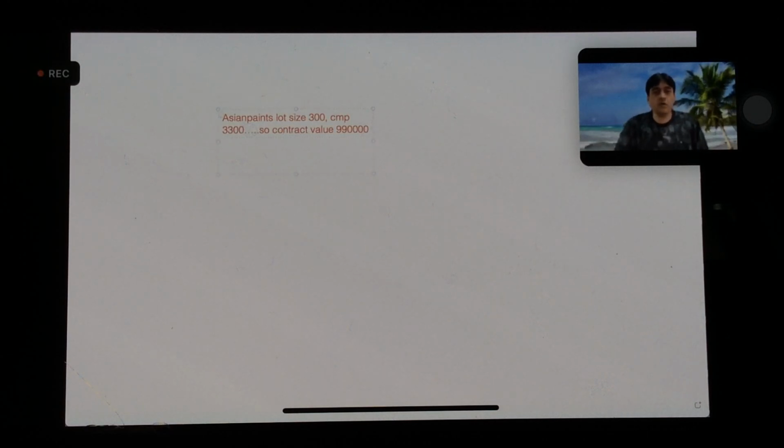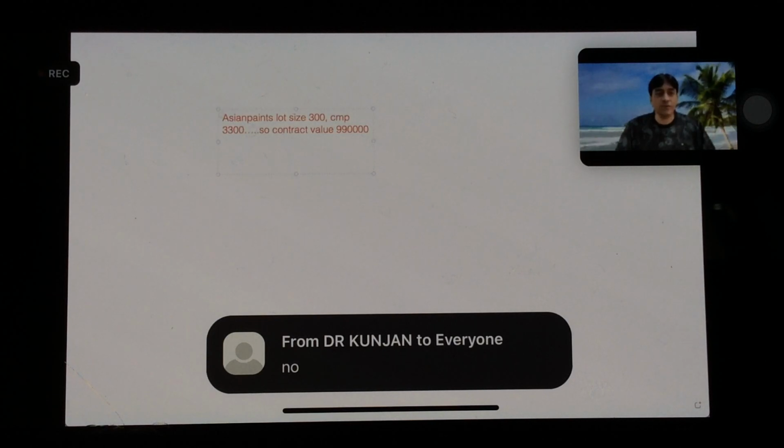So if I want to buy one lot of Asian Paint futures, do I need to have 9,90,000, or in fact 10 lakh with me? No. So SEBI gives you a margin. Broker gives you a margin.